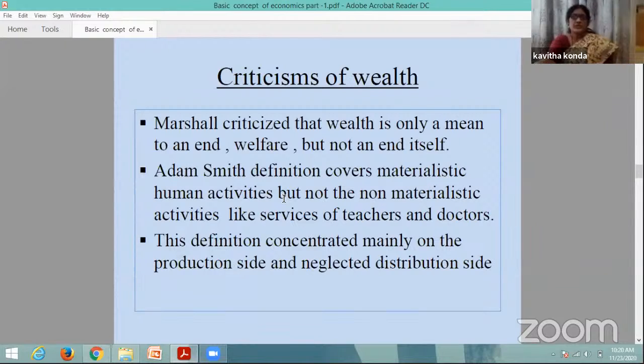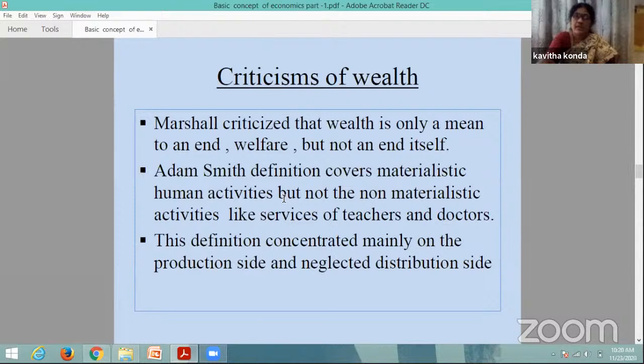Marshall also criticized this wealth: it is only a means to an end, but not an end in itself. Why? Because wealth means resources, which are only the means, and the ends are the wants. But welfare is not treated as an end here. So he criticized that it doesn't give importance to welfare; it gives importance to wealth only.